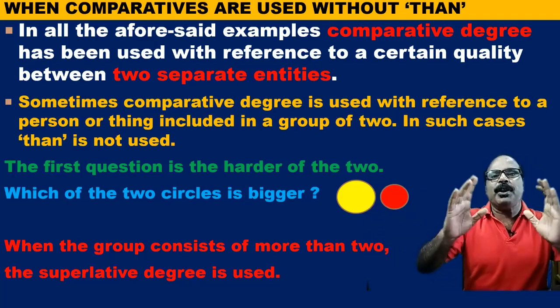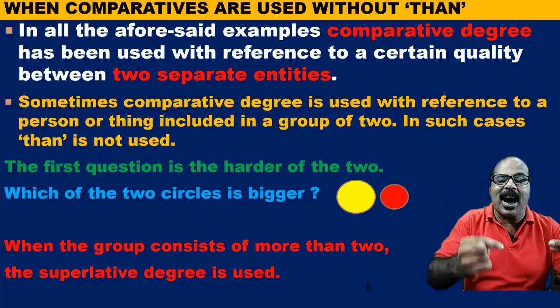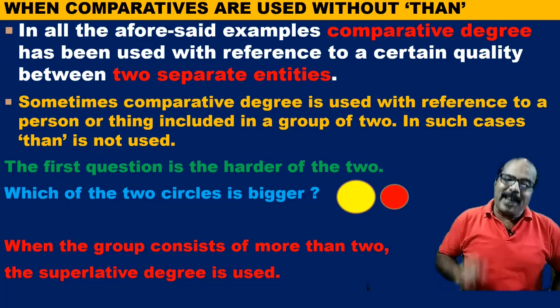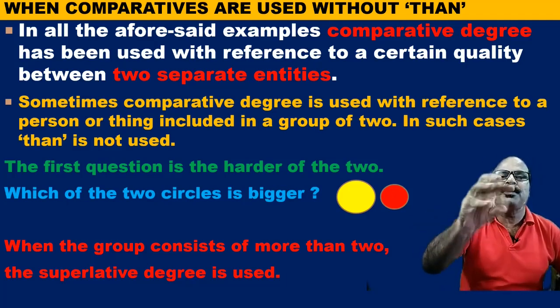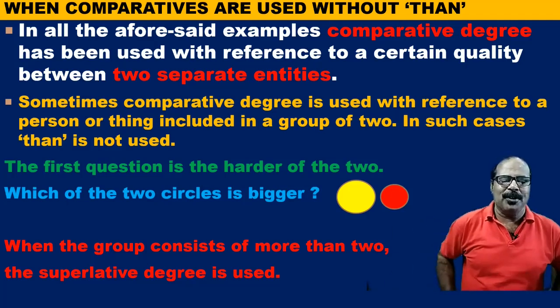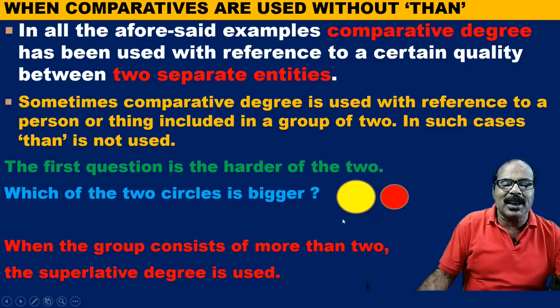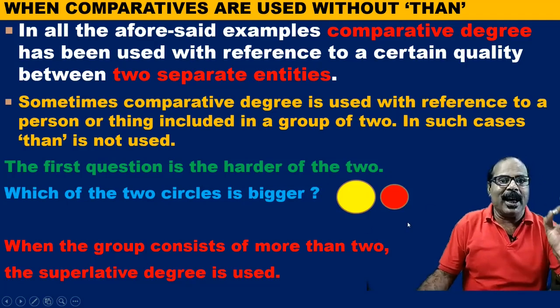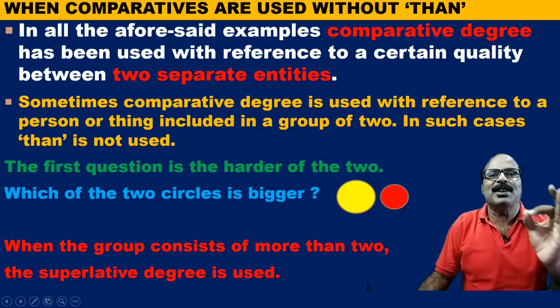But if we think about the whole, the first question is the harder of the two. That means the first question is also within the group of two. Which of the two circles is bigger? So here we do not use then, or we do not use the superlative form.